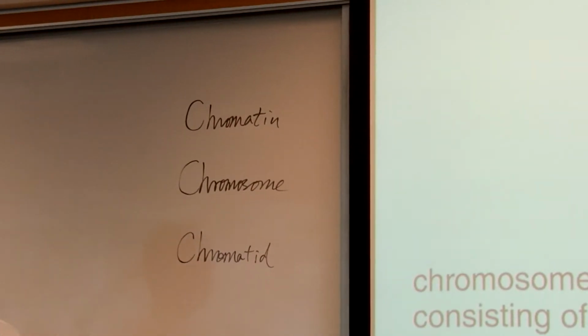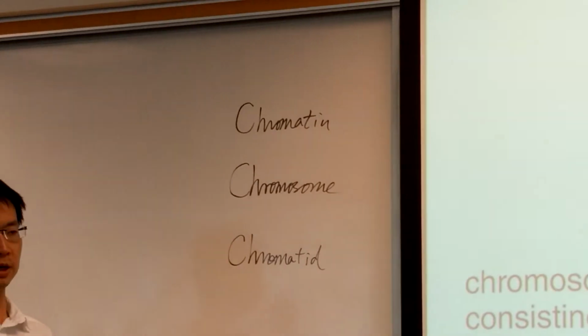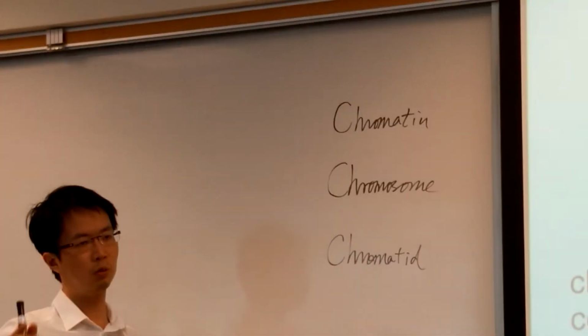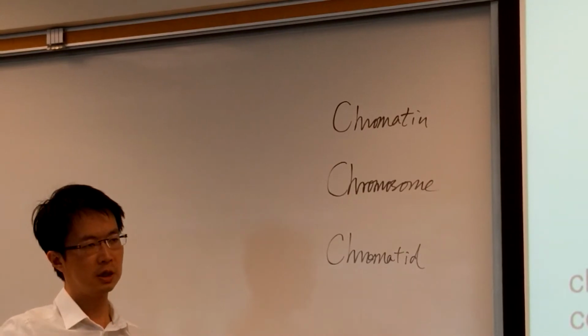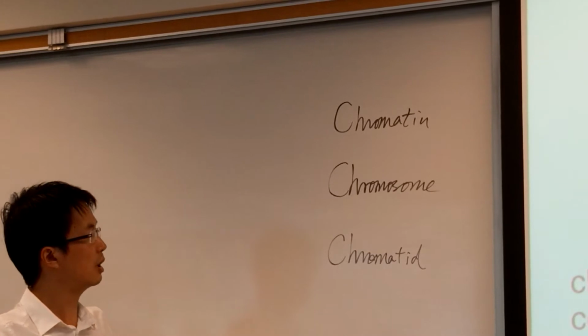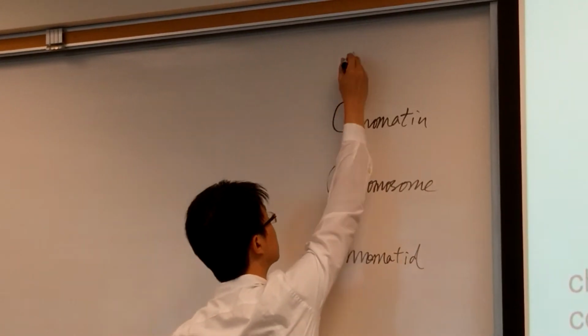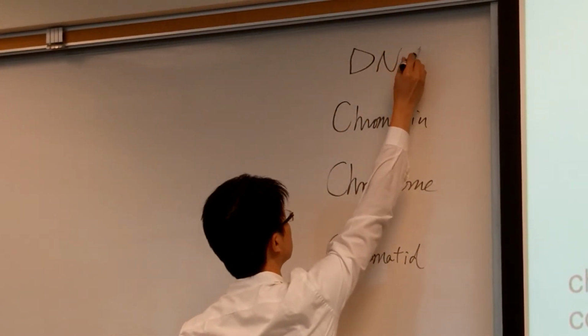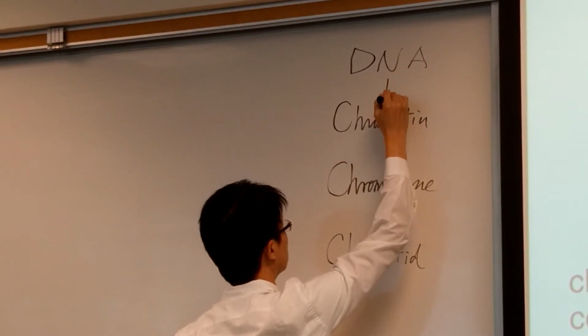So in the cell nucleus, normally, most of the DNA is wound up to be a chromatin. I remember I gave you this. I wrote this on the board.